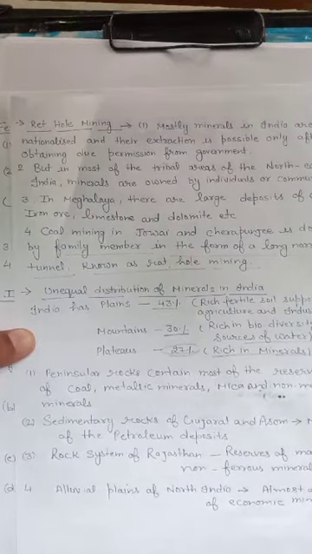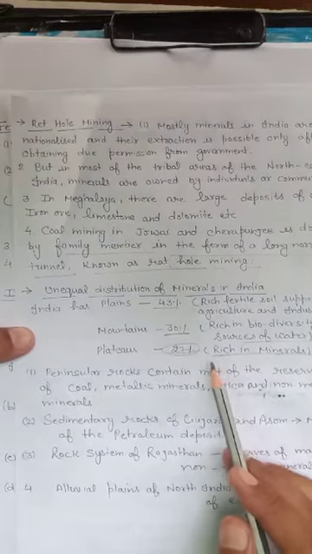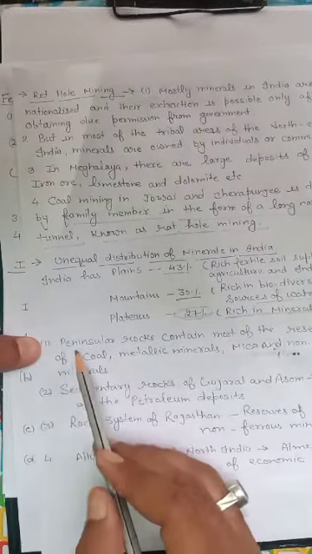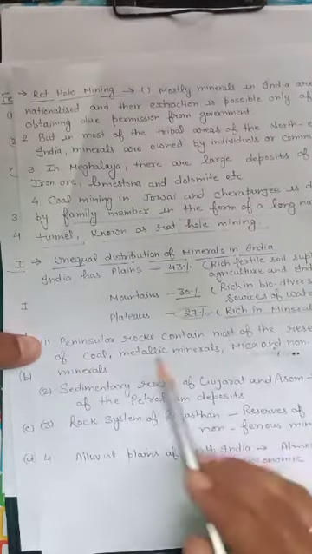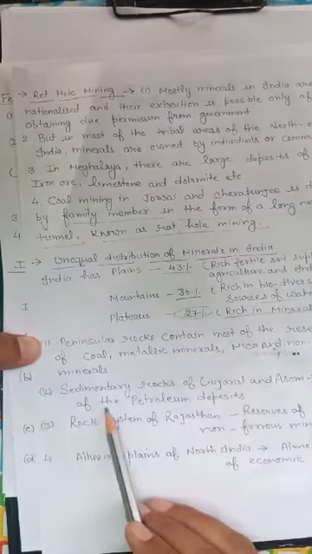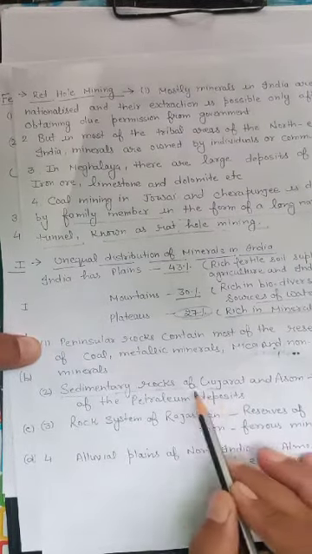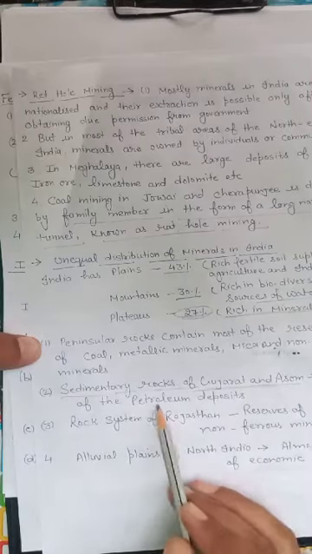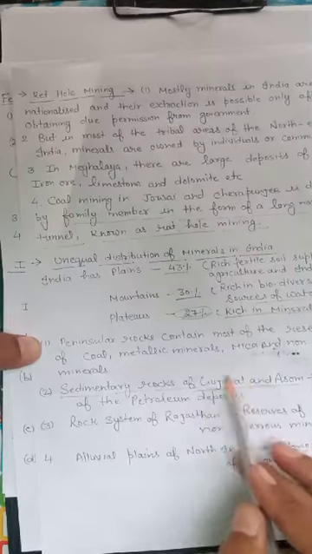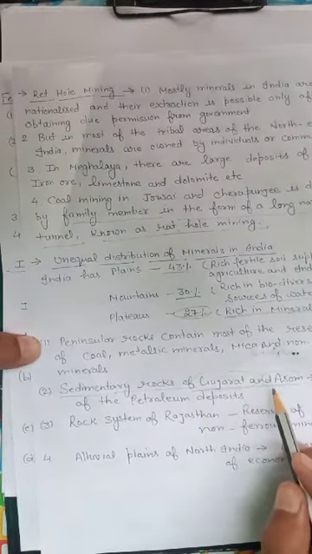All these are examples of plateaus, and plateaus are rich in minerals because they are composed of igneous and metamorphic rocks. Next, peninsular rocks contain most of the reserves of coal, metallic minerals, mica and non-metallic minerals. Then the sedimentary rocks of Gujarat and Assam. Sedimentary rocks are found in layers in horizontal strata. Most of the petroleum deposits are found in sedimentary rocks. Gujarat and Assam are the two major petroleum producing states of India.